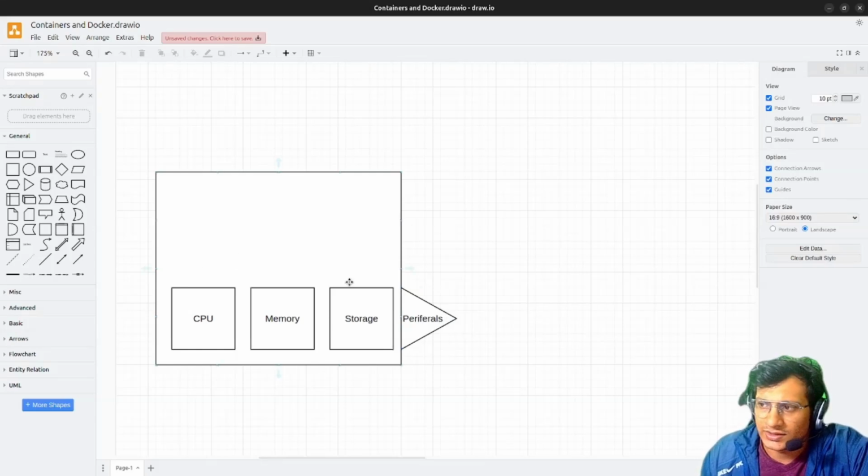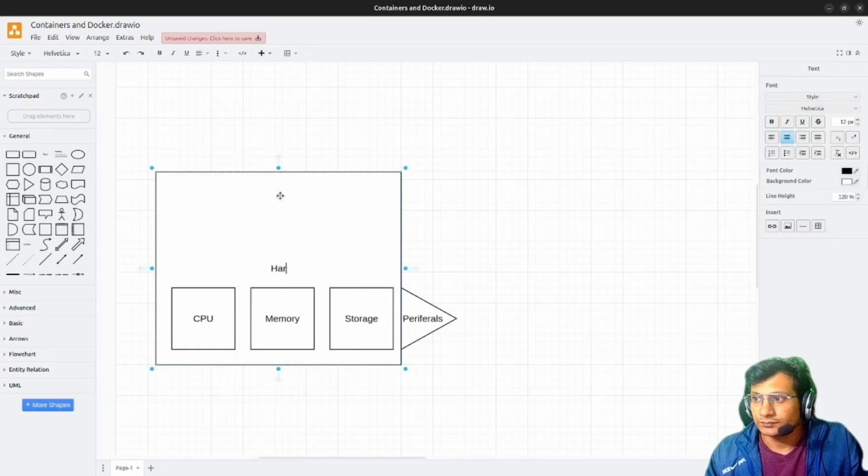In hardware generally we have these components, CPU, memory, storage, and this is a device, a physical server.